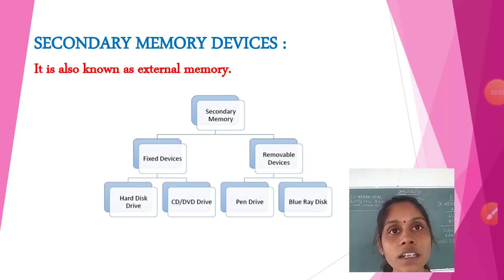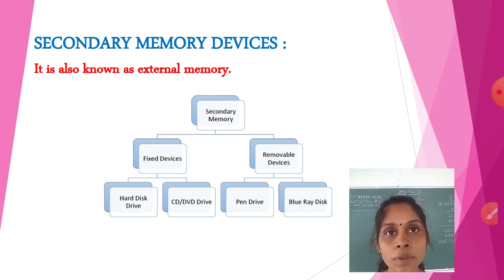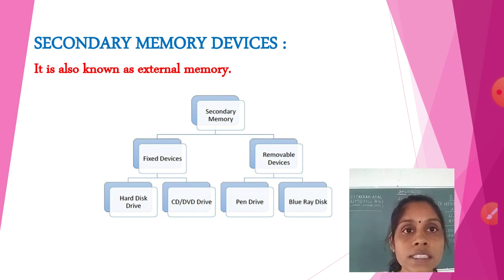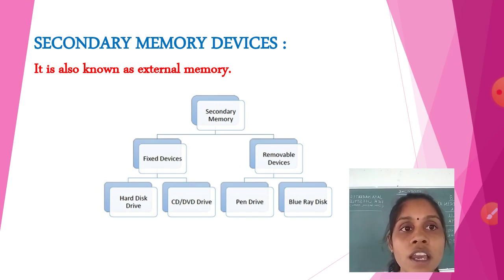Today's topic is secondary memory devices. So what are the types of devices? I already explained that there are two types of memory devices. First is primary memory and second is secondary memory. Primary memory consists of RAM and ROM. Secondary memory consists of fixed devices and removable devices. Fixed devices consist of hard disk drive, CD/DVD drive, and removable devices consist of pen drive and Blu-ray disc.